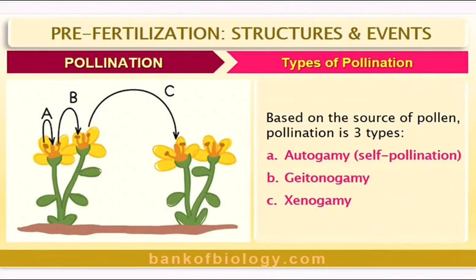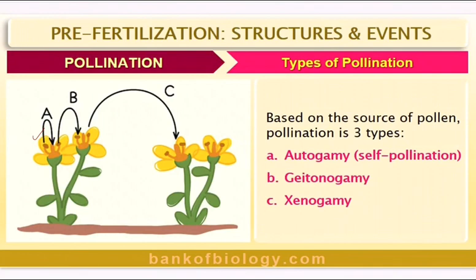There are varieties of pollination based on the source of pollen. Pollination is of three types. One, autogamy, or self-pollination. Auto means self, gamy means fusion. As you are seeing, the pollen grains from the anther of this flower are transferred to the stigma of the same flower.